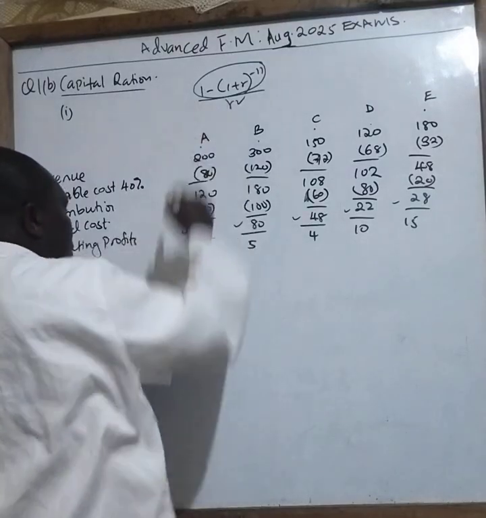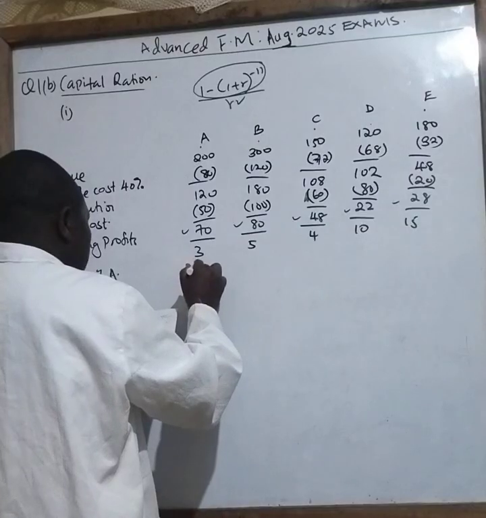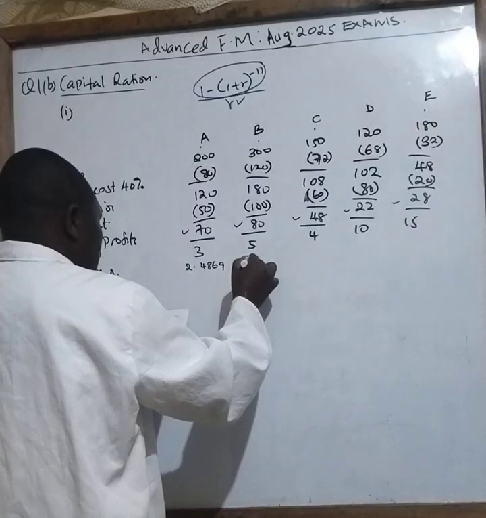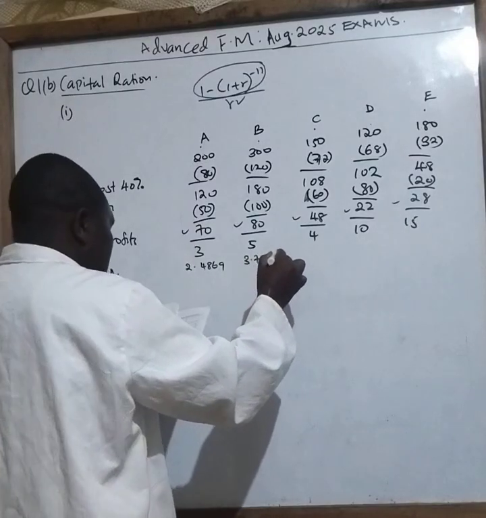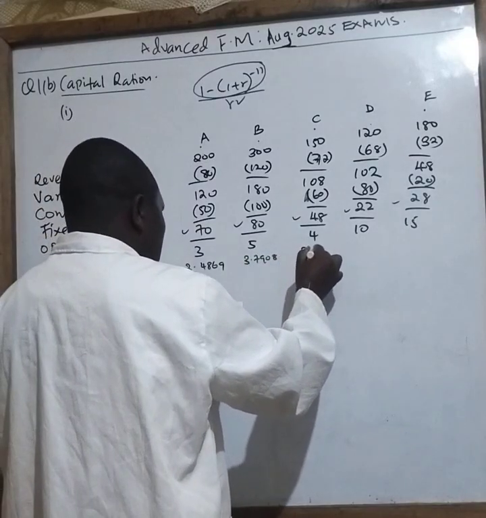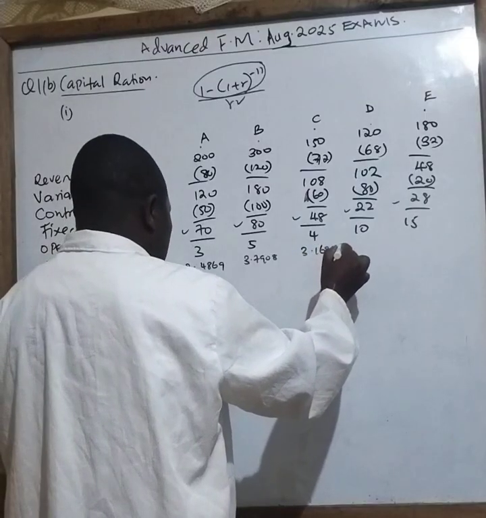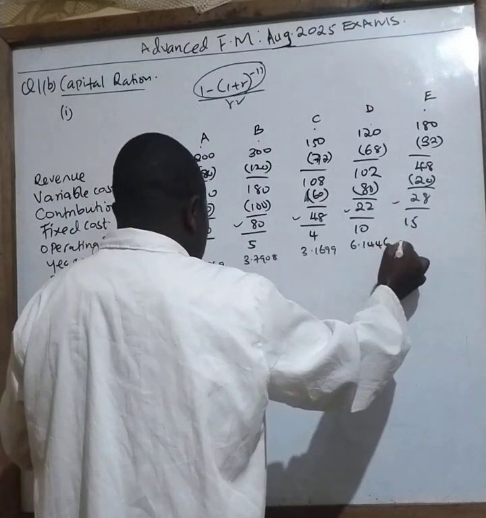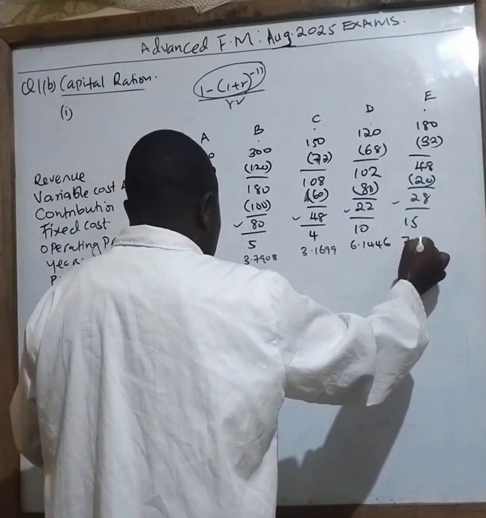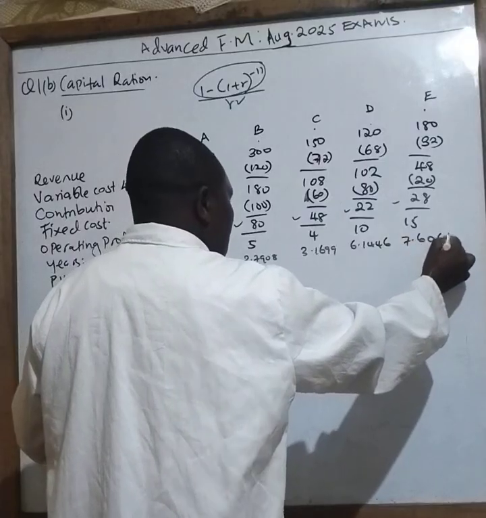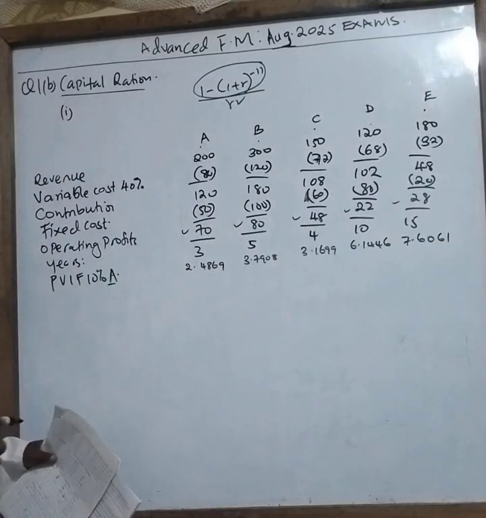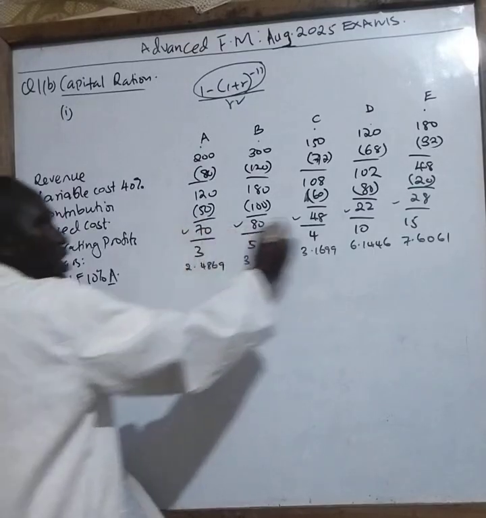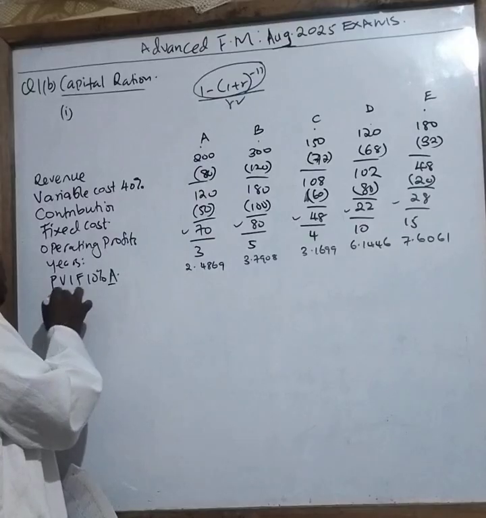So if you press your calculator, class, using that formula, you will get here 2.4869, 3.7908, 3.1699, and 6.1446, and finally 7.6061. Are you seeing that, class? Then, class, these factors you multiply by the cash flows, this line here. So therefore you get what you call present value.